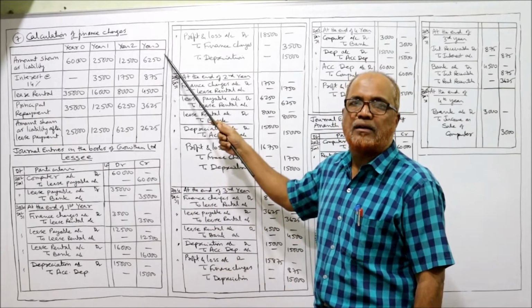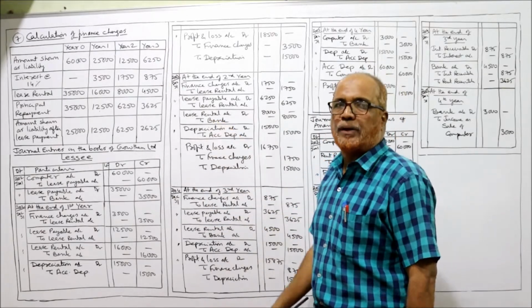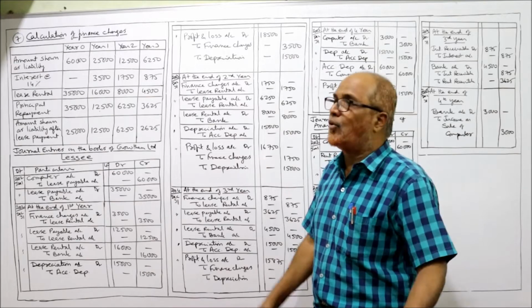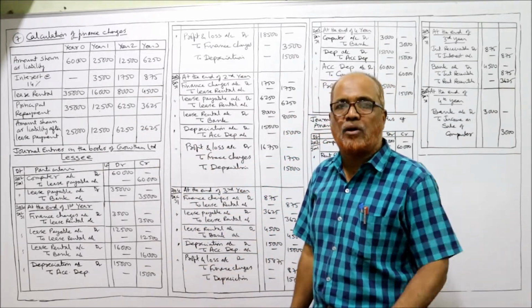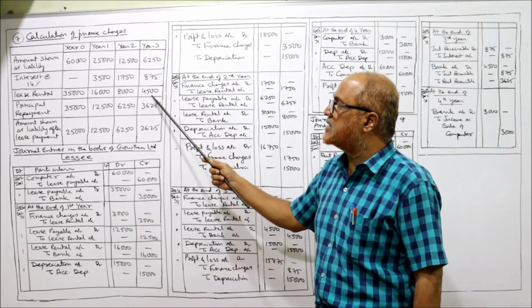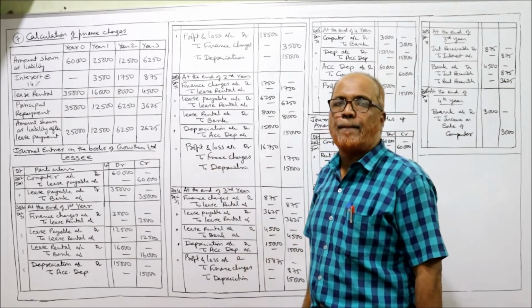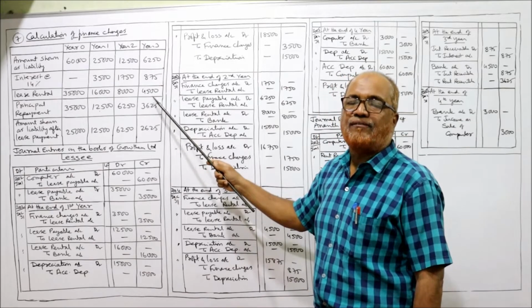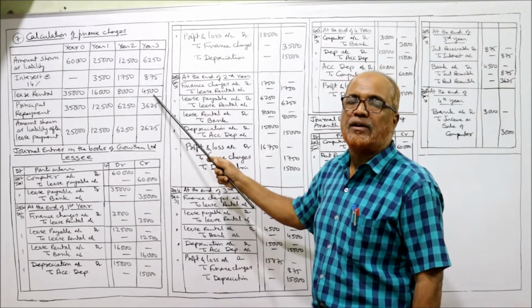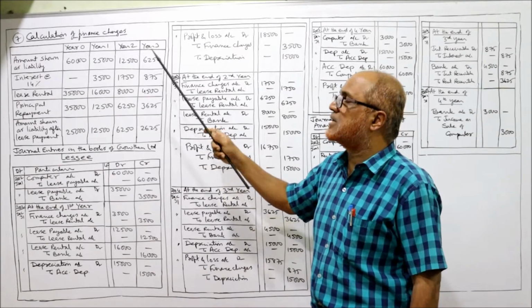This will become the opening. 6,250 is the opening. Now calculate 14% of 6,250. I am not taking a balancing figure because the last payment is very small. 4,500 is the installment paid. The last and final payment is 4,500, whereas the liability arising is 6,250.